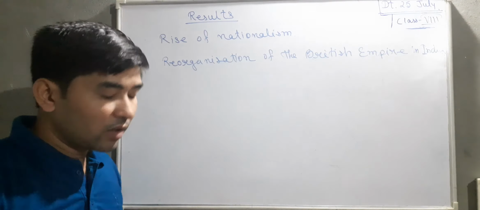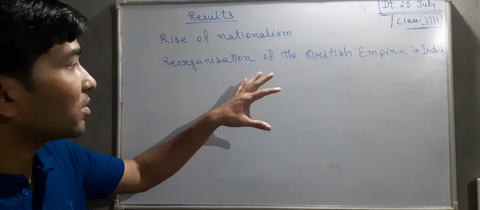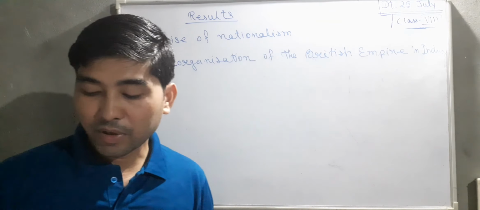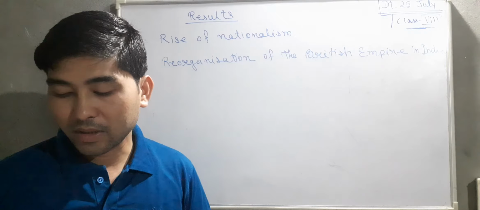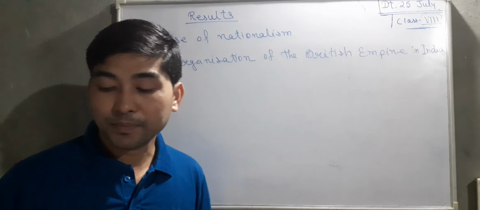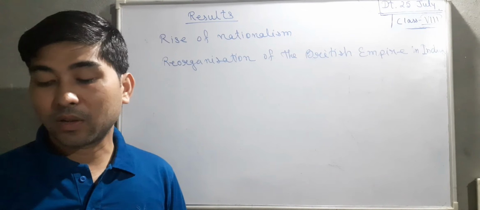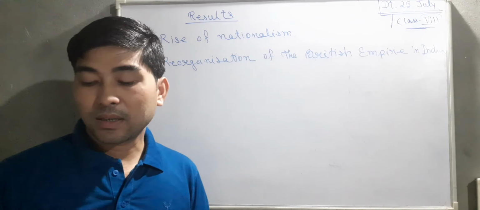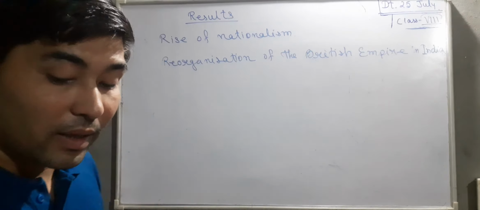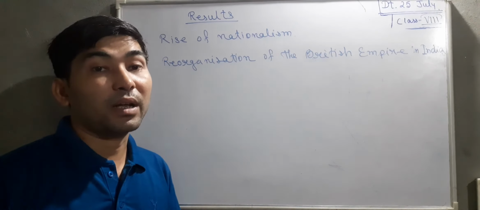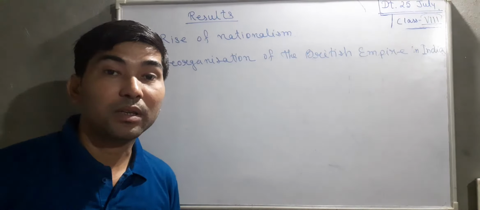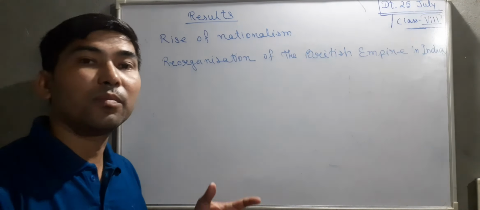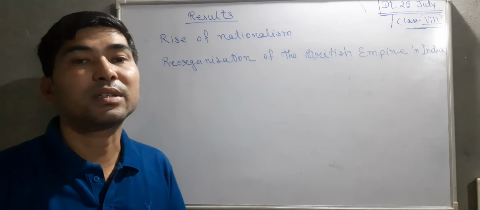Then comes the reorganization of the army. Within reorganization of the British Empire, reorganization of the army is also there. Another point here is that the number of British troops was increased greatly. The British replaced sepoys who were Brahmins, Rajputs, and those from Awadh, Bihar, and central India with Gurkhas, Sikhs, and Pathans. Gurkhas, Sikhs, and Pathans were not new to the army. They were from a very early stage, from before the revolt of 1857, in the British army.